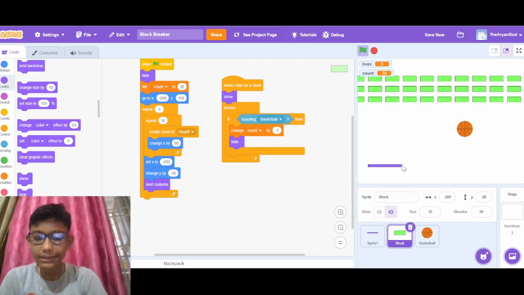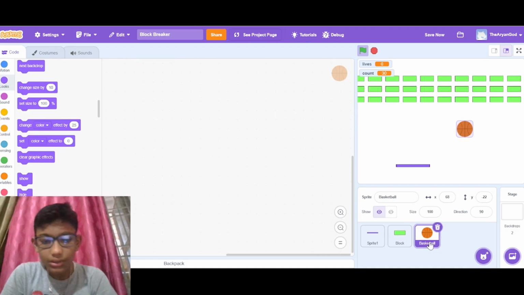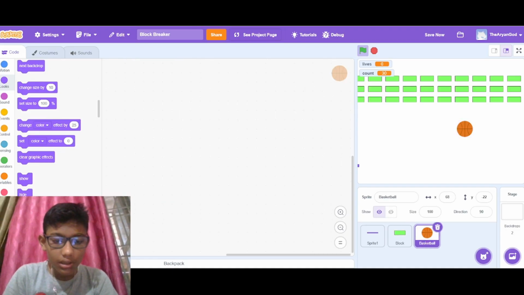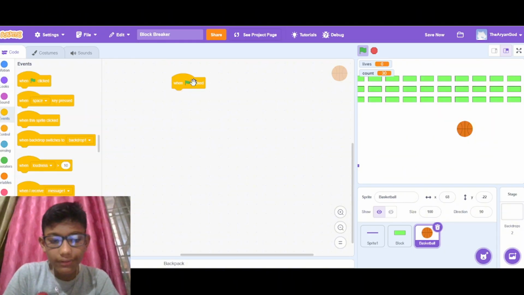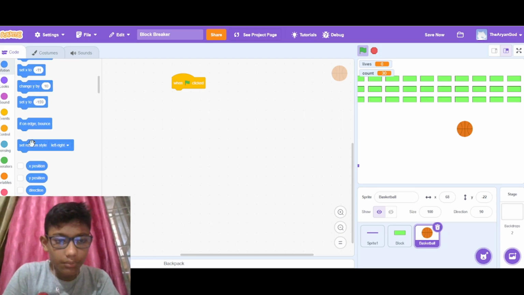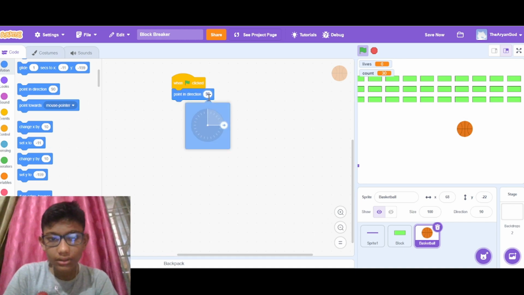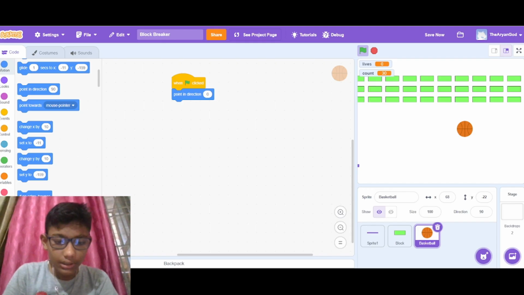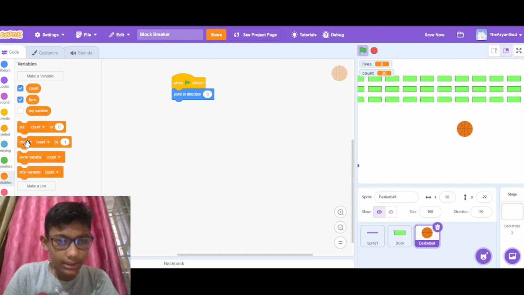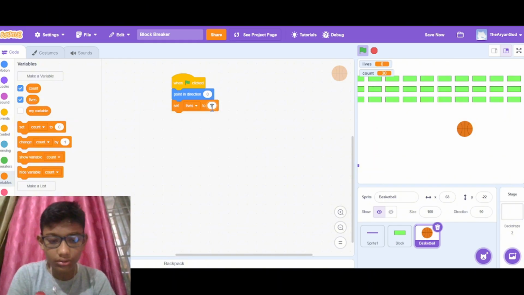And then we'll next move to our ball sprite. So in the ball sprite, we'll write here when green flag clicked, it will point in a direction of 0 degrees, straight. Then it will set lives to 3.